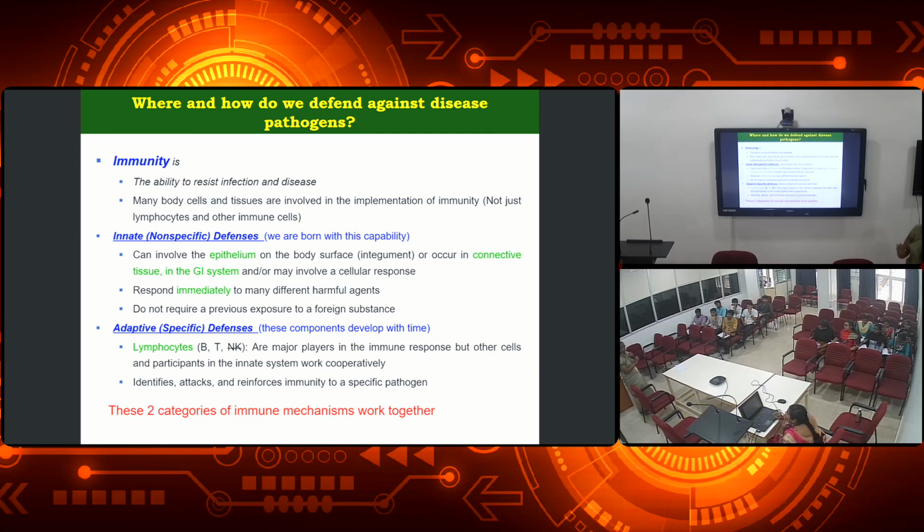One is the innate. Innate means when we are born, we could have got some immune cells or some immunity from the mother, because as soon as we are born, we will be prone to many pathogens. So we should be able to fight against those pathogens, right? When we were in the mother's womb itself, we developed some immunity, and this is called non-specific immunity. What does that mean? It is not specific to particular pathogens.